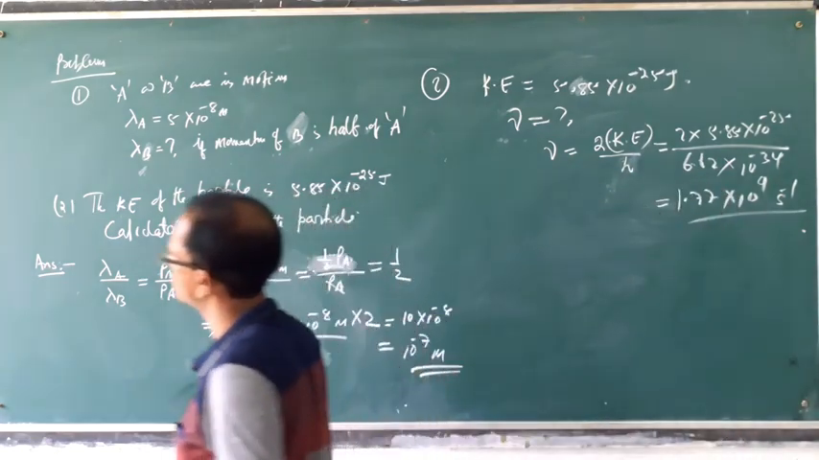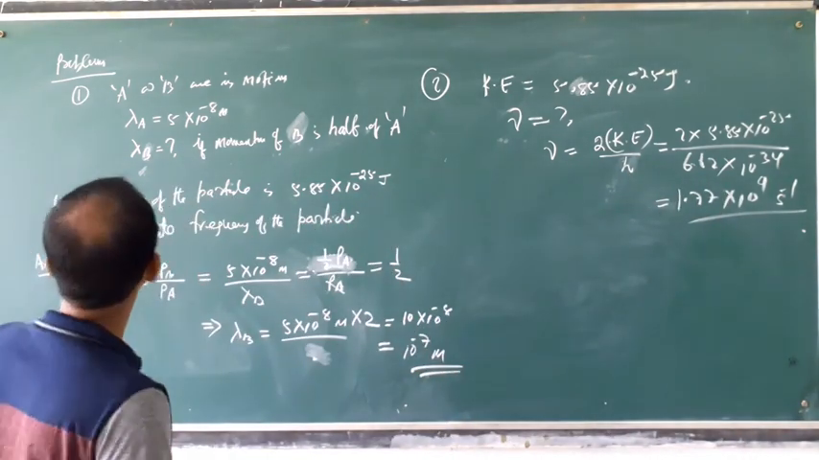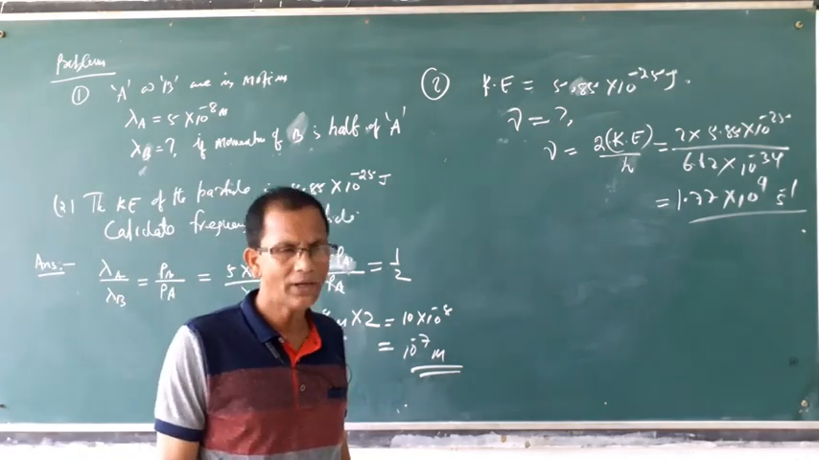Like this, you can solve different numericals related to the de Broglie equation. Okay, very good. Thank you.